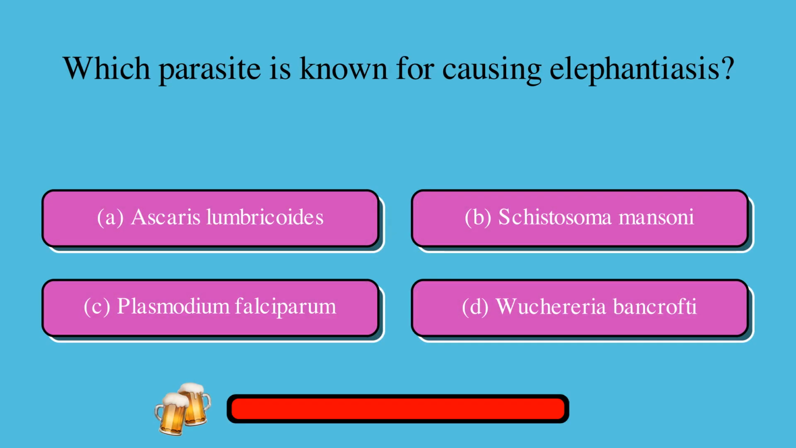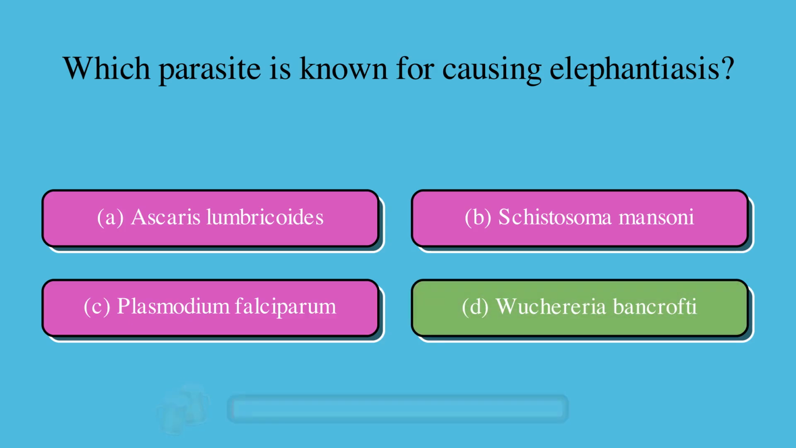Which parasite is known for causing elephantiasis? A. Ascaris lumbricoides, or B. Schistosoma mansoni, or C. Plasmodium falciparum, or D. Wuchereria bancrofti? The correct answer is D. Wuchereria bancrofti.